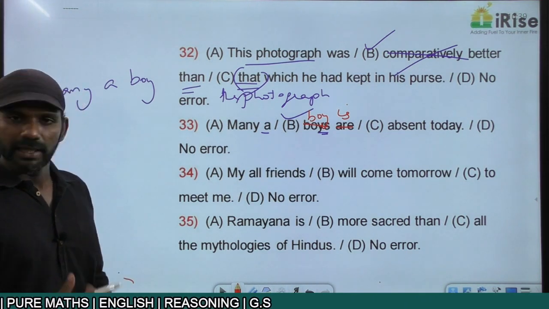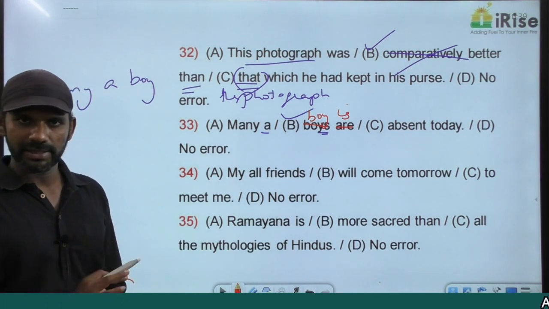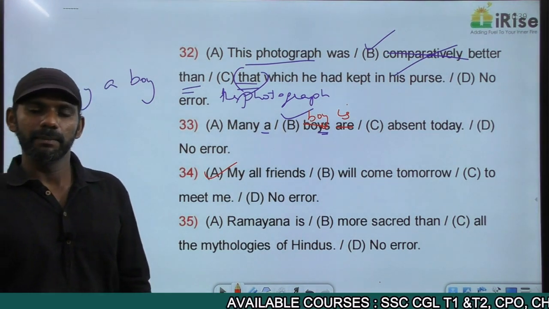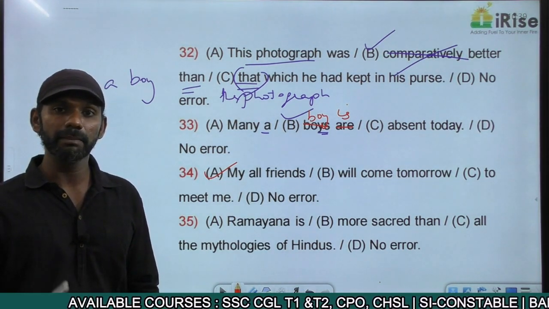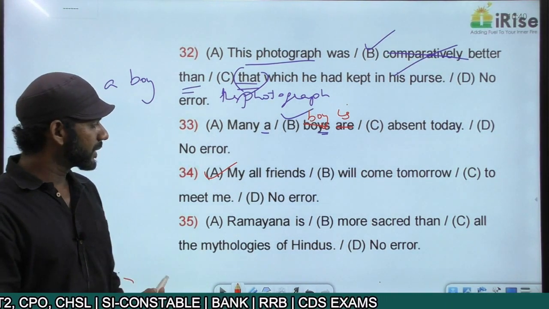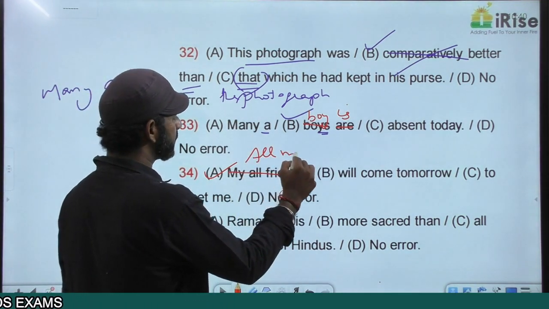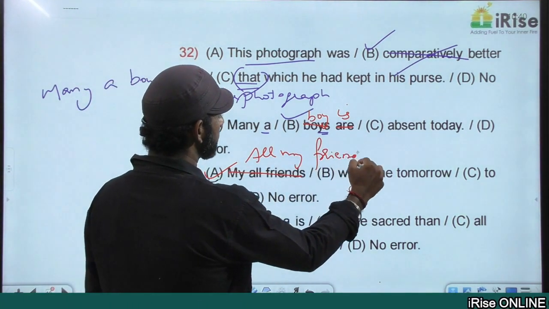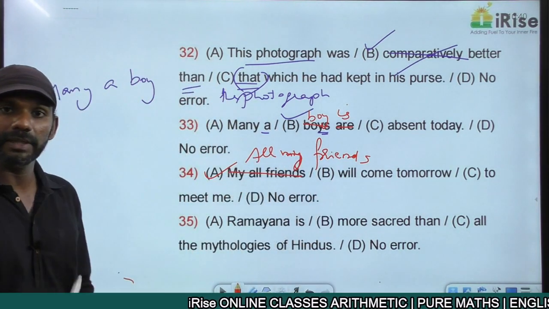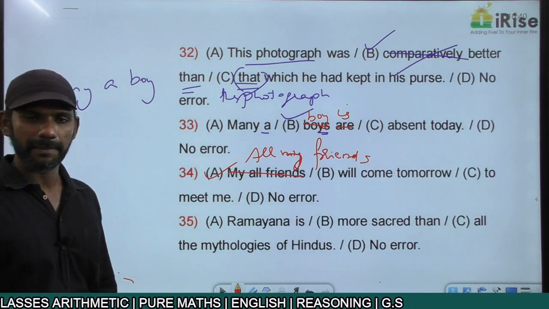The next one. "My all friends will come tomorrow to meet me." You know this. "My all friends" is an error with word order. "My all books" is wrong, it must be "all my books." "My all bikes" is wrong, it must be "all my bikes." Similarly, "my all friends" is wrong, it must be "all my friends." This is an error with word order. As I said, we'll go for word order in detail in the topic modifiers. "All my friends will come tomorrow to meet me."